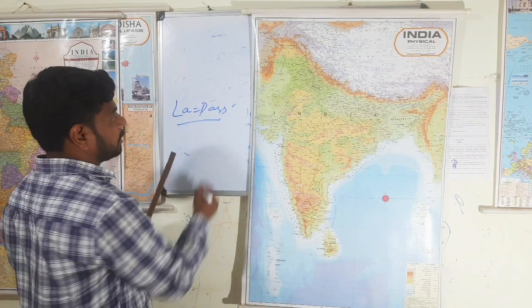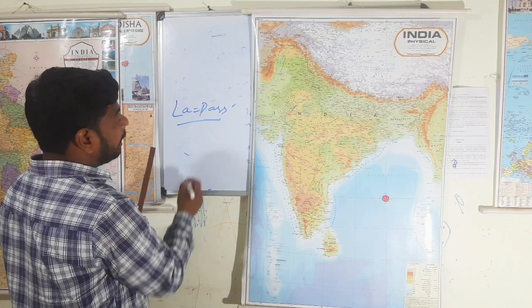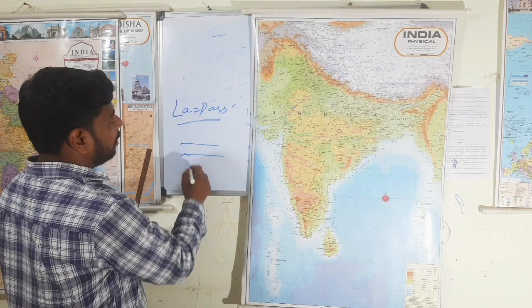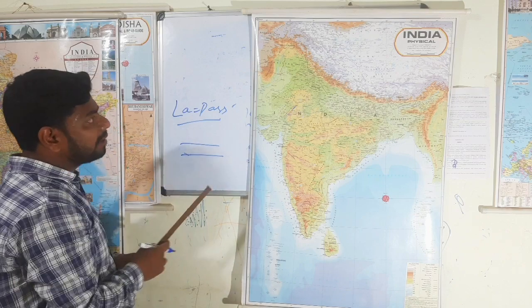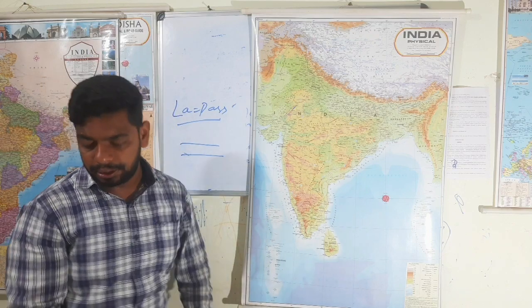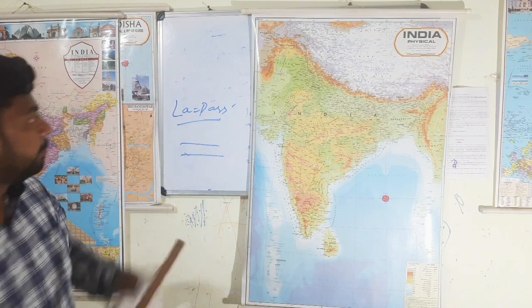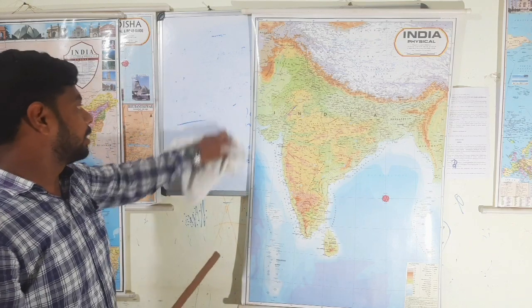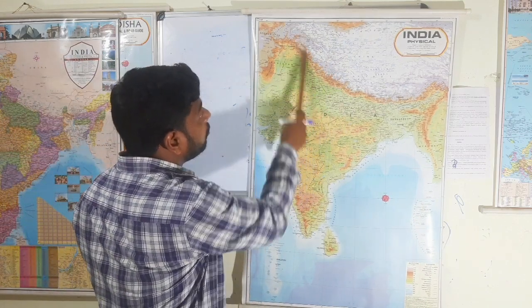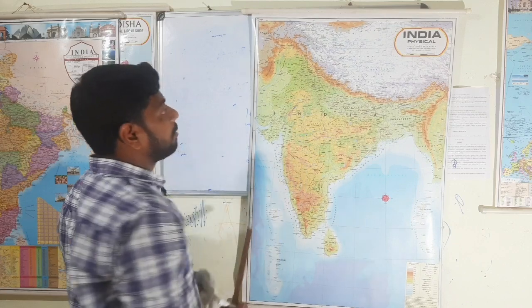Pass means a passage or way to move, earlier mainly covered with snow. So it's a route, we can say. So La means pass. Clear? So in this way we understood the Trans-Himalayas in detail.